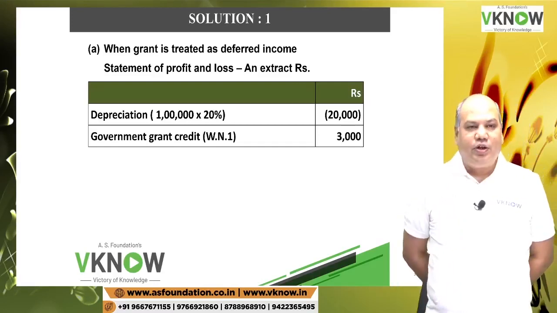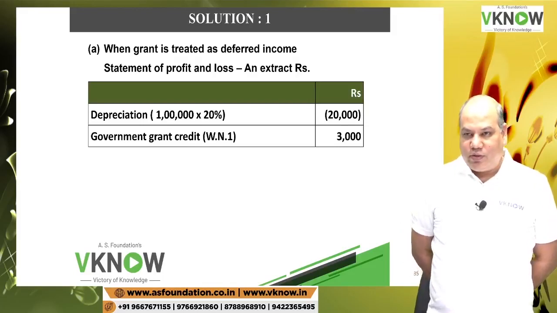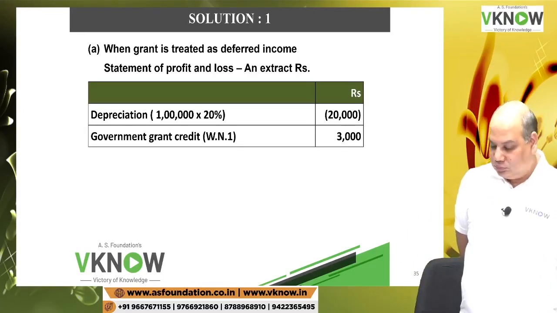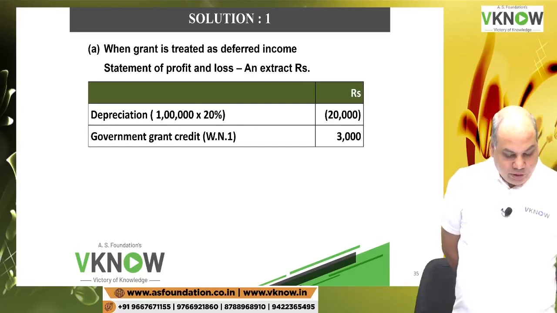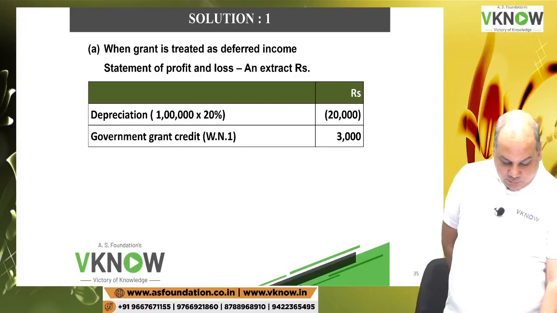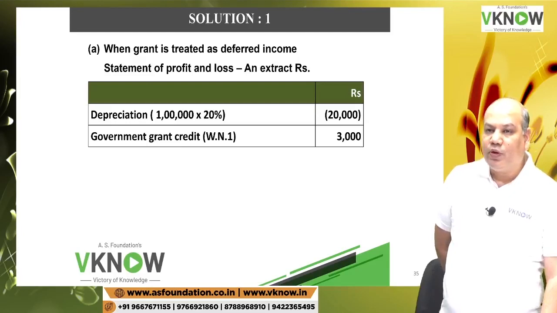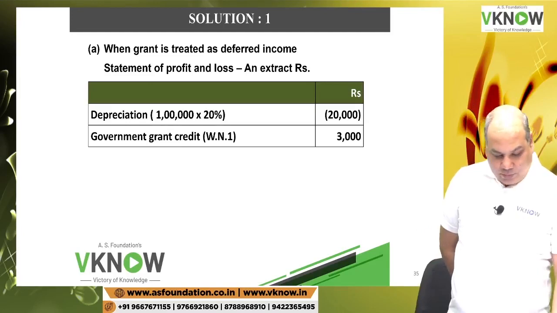When grant is treated as deferred income, in the statement of profit and loss extract, what you'll do, depreciation will be full. Depreciation will be on the entire cost of the equipment, 1 lakh. So 20% of 1 lakh. And the deferred grant 15,000 will also be apportioned over 5 years equally. So that also you take 20% of 15,000.